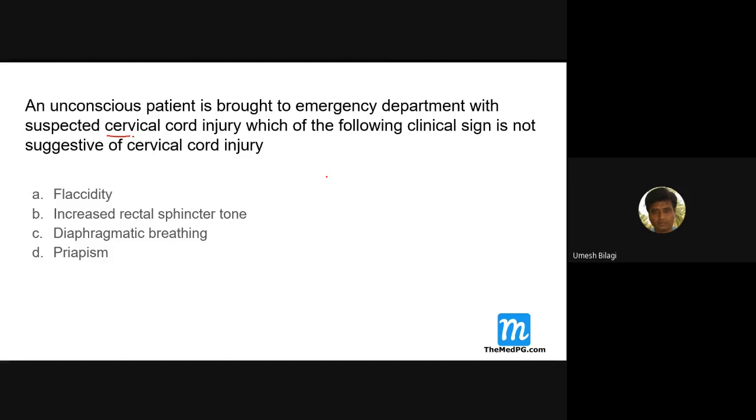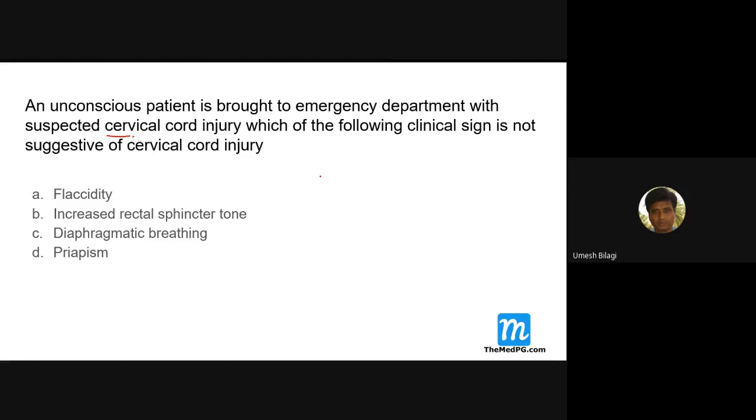Sympathetic stimulation coming from the spinal cord causes vasoconstriction. If there is a loss of this sympathetic supply going down, vasodilatation causes increased blood flow into the penis and that causes erection. You got it?